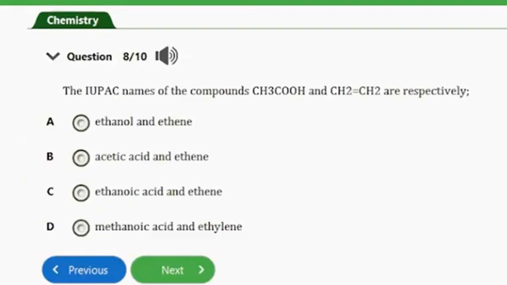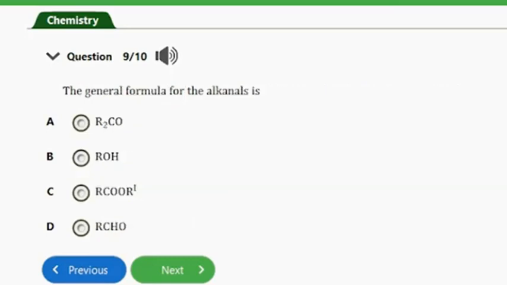Question number 8 says the IUPAC names of the compounds CH3COOH and CH2=CH2 are respectively. All right, we have ethanol and ethene, we have acetic acid and ethene, we have ethanoic acid and ethene, we have methanoic acid and ethylene. So guys, the answer to this question is option C, ethanoic acid and ethene. That's the answer to this question. So let's consider the next question.